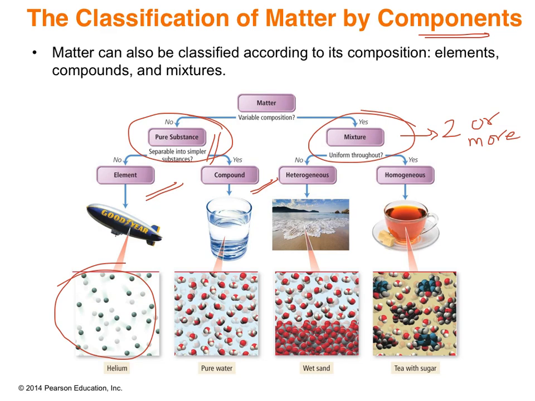Inside this balloon, there are just helium atoms, nothing else, and those helium atoms cannot be broken down into simpler substances. Helium is as fundamental as it can get.